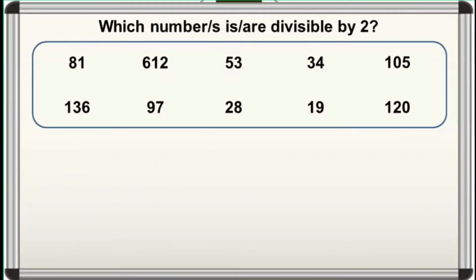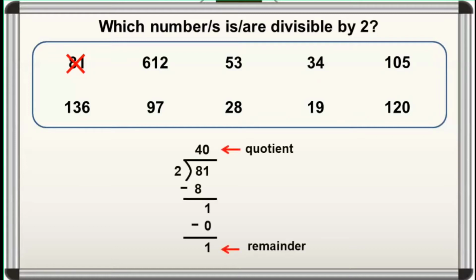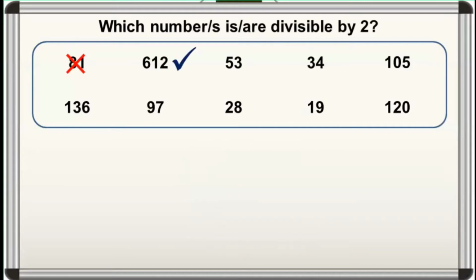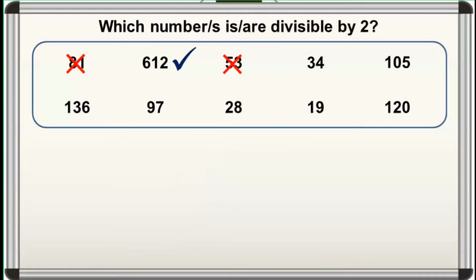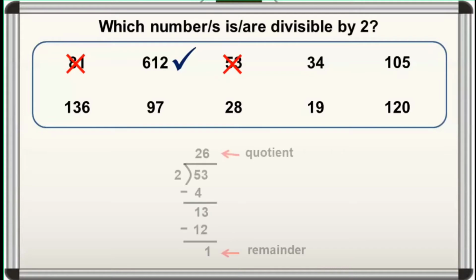Alin sa mga numero na nasa box ang divisible by 2? Isa-isahin natin. Ang 81 ay hindi divisible by 2 kasi merong remainder 1 kapag dinivide natin ito by 2. Ang 612 ay divisible by 2 kasi 0 ang remainder kapag dinivide natin ito by 2. Ang 53 naman ay hindi divisible by 2 kasi merong remainder 1 kapag dinivide natin ito by 2.